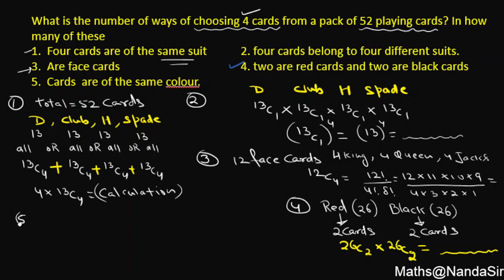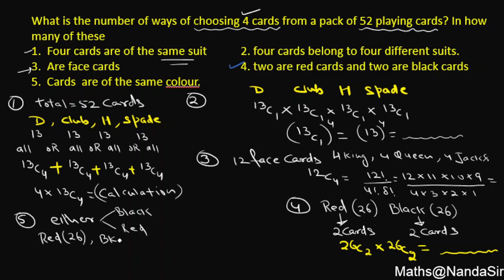It's a question in the 5th part. All cards are of the same color. It means your option will be either all cards of black color or red color. So you can see the word either-or: all the cards of red color or black color. It means how many red do I have, we have already discussed. We are having 26 red.